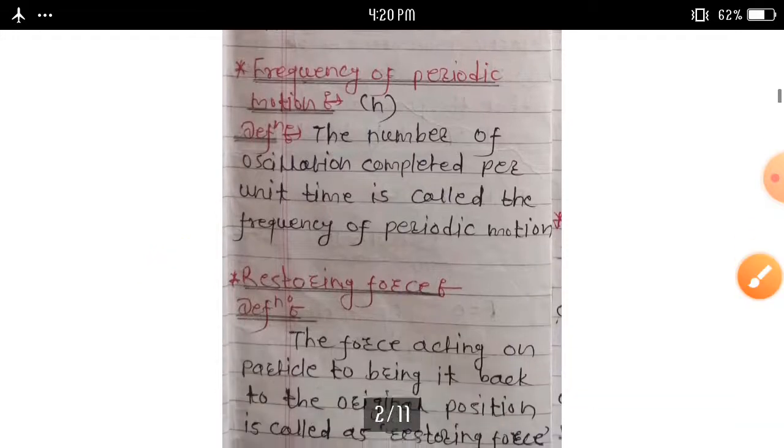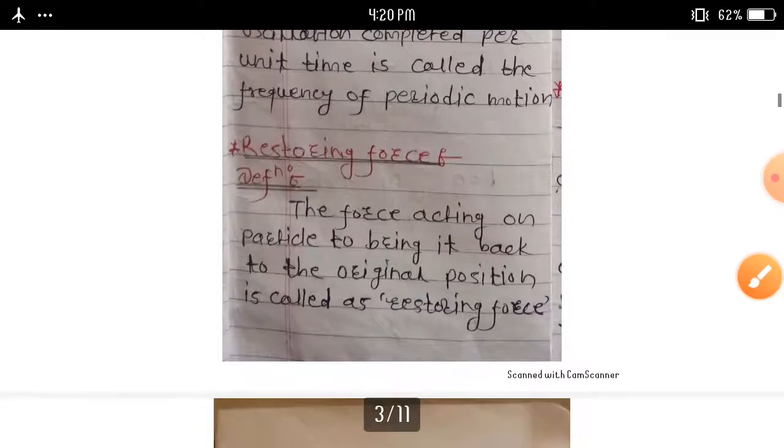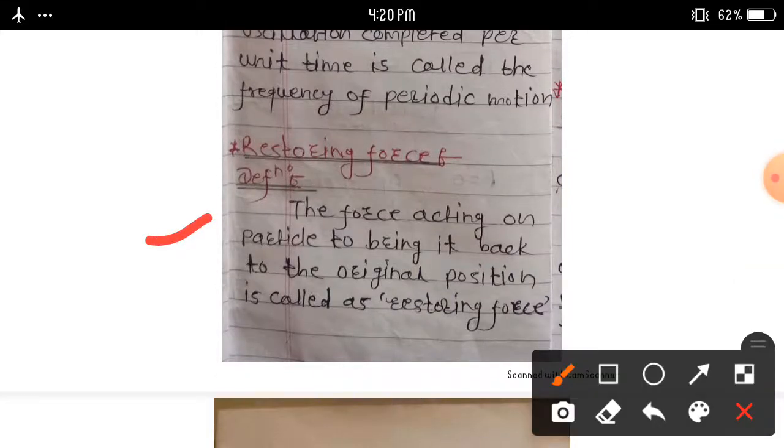Another term, what do you mean by restoring force? Definition: the force acting on a particle to bring it back to its original position is called a restoring force. The restoring force always brings it back to its original position.